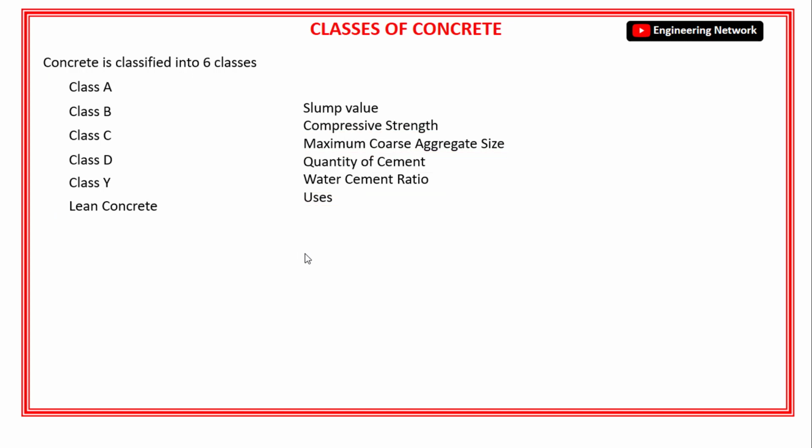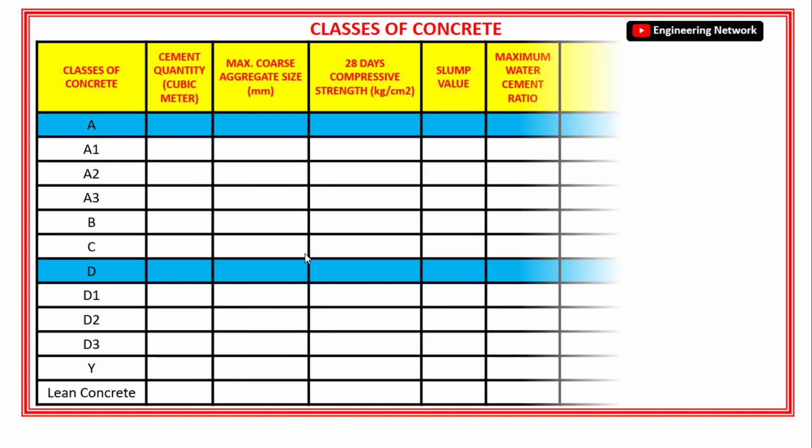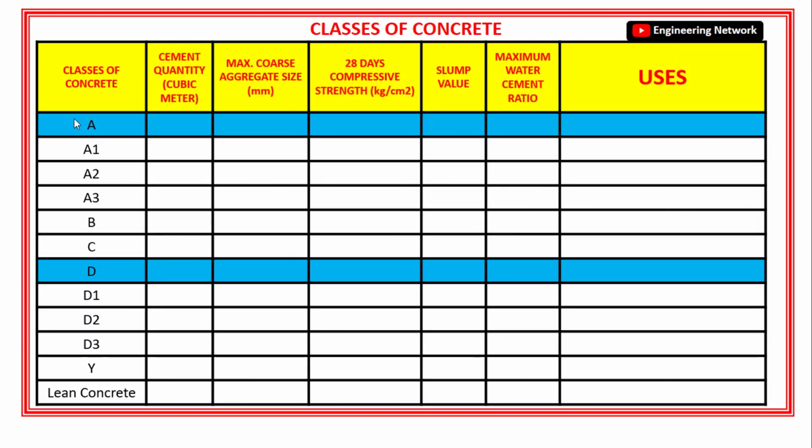As you can see in this table, I have 6 concrete classes, in which class A concrete is further divided into 3 classes, which are class A1, A2 and A3. Also class D concrete is further divided into 3 more classes, which are class D1, D2 and D3.